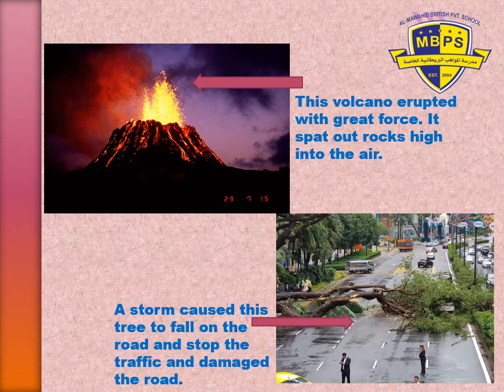And as you can see in the second picture, a storm caused this tree to fall on the road, stop the traffic and damage the road. When there is a storm, it can damage whatever things come across. The trees fall down on the road and they can stop the traffic and damage the road.